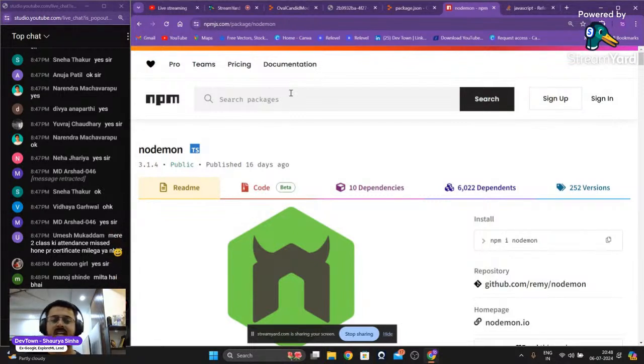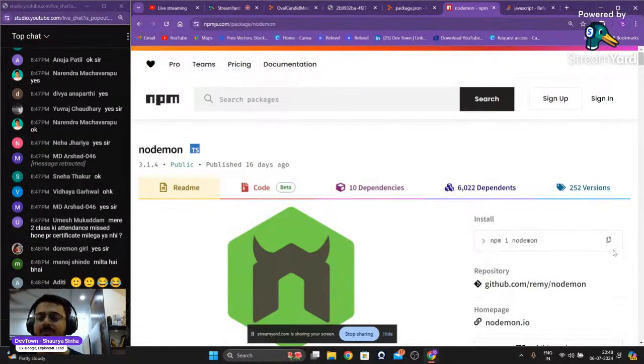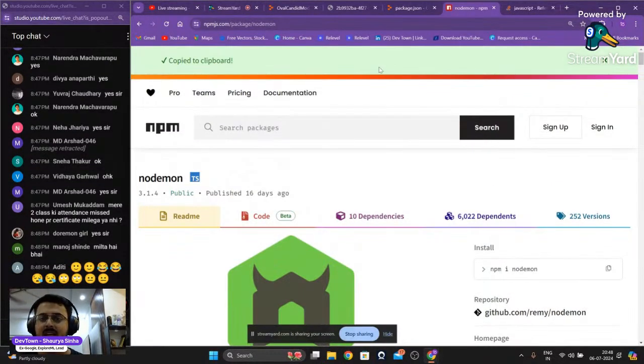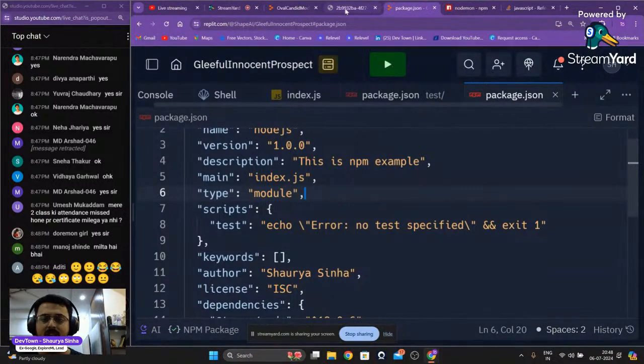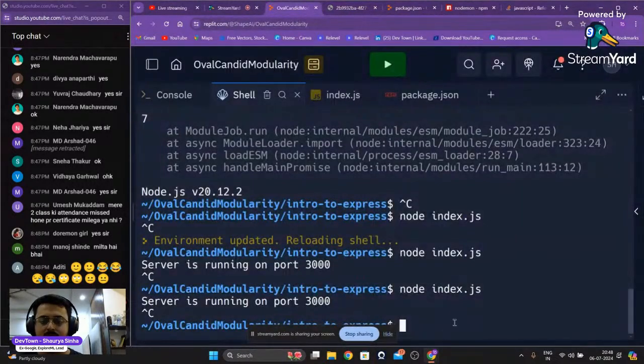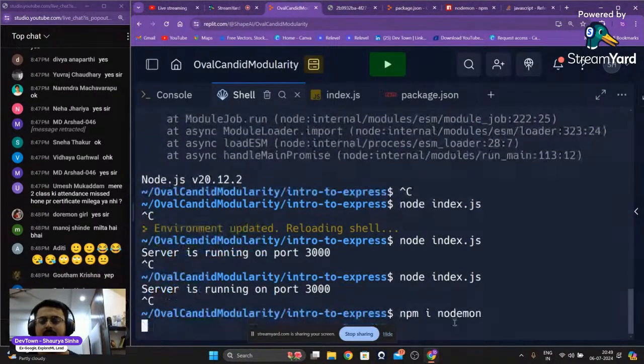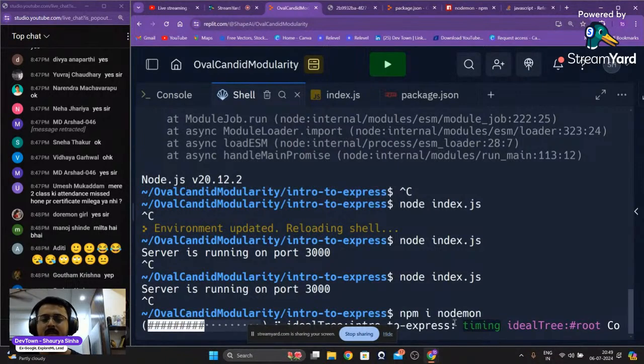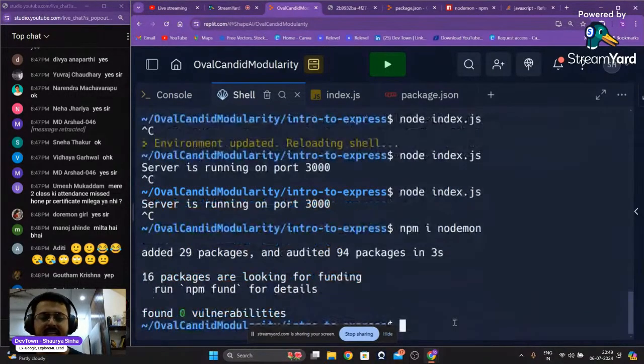Are you guys able to understand this? If you are using NodeMon or Node Monitor, it will continuously look at your code. If you make any changes in your code, it will automatically shut down the server and restart it. So you don't have to do it on your own. I'll just copy paste the installation itself. Control Shift V, enter. So NodeMon is currently getting installed. As you're able to see, NodeMon has been installed.